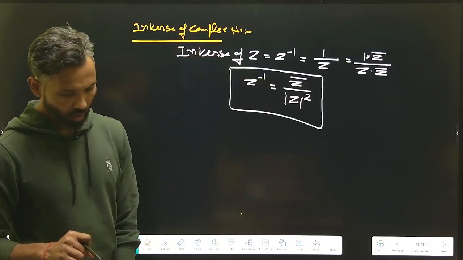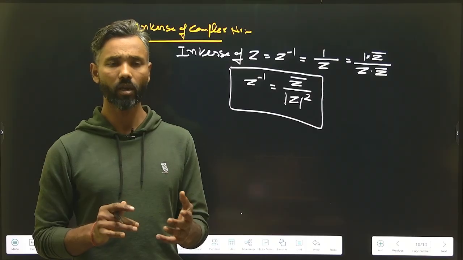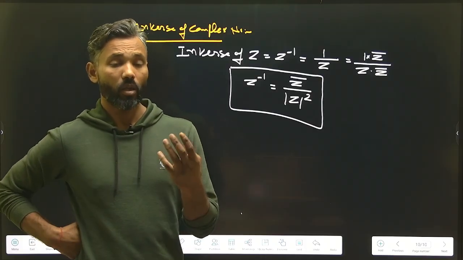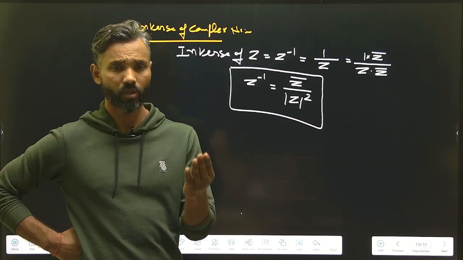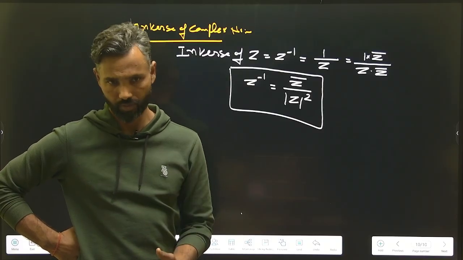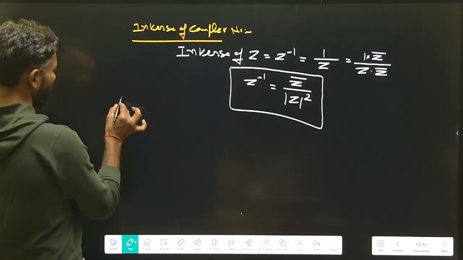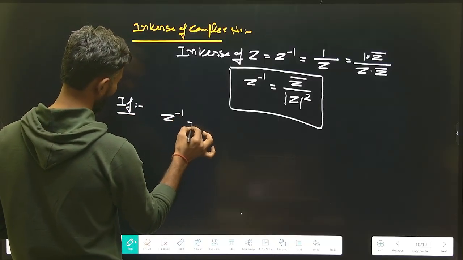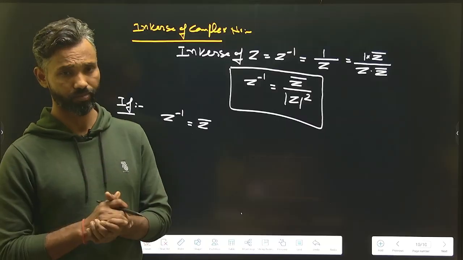One day I was going through a previous question paper of the NDA, and in that paper there was a statement asking in which case z inverse may be equal to z conjugate. If somewhere it is mentioned that z inverse is equal to z conjugate, in which condition can it be possible?